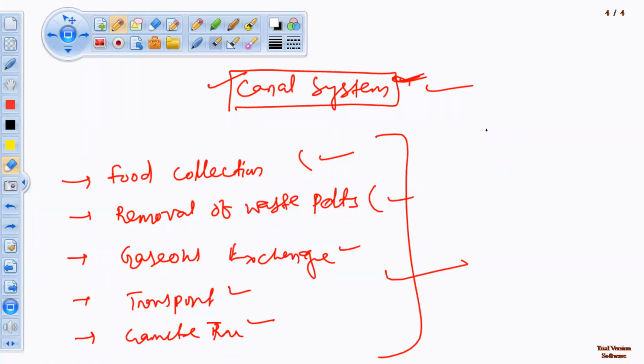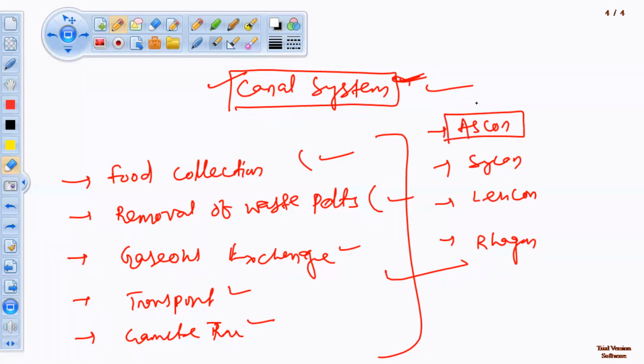Different types of canal system are present depending on the modification of the body wall. There are usually 4 types of canal system. One is Ascon type, one is Sycon type, one is Leucon type, and the 4th one is Ragon type.